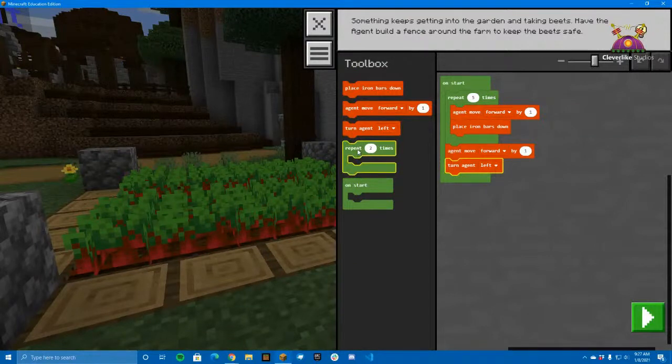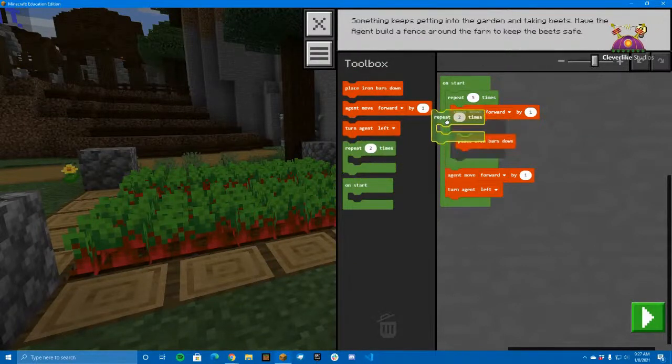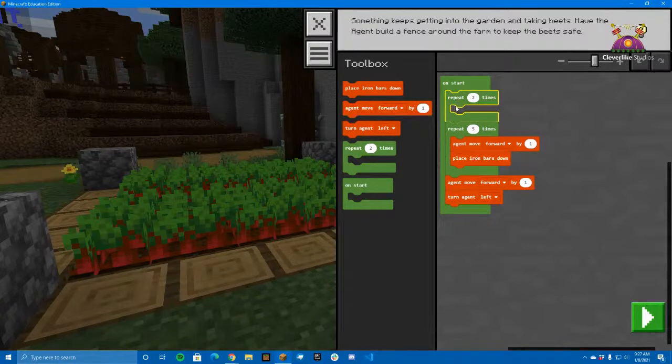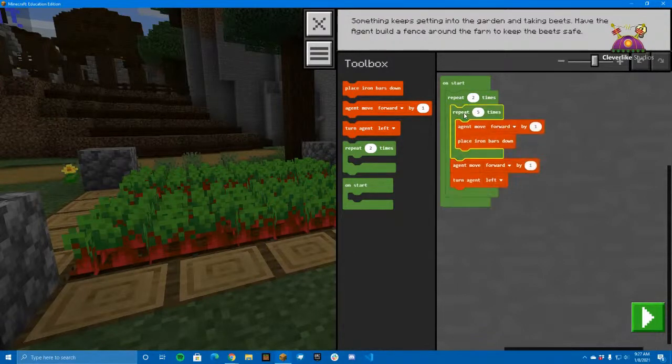Okay, so now I do that action 4 times. The cool thing about coding is not only do you have to solve the problems, but you also can think of how to solve them efficiently. So I like to reward people for clever solutions. And so I'm going to do it 4 times. You see what I did here?